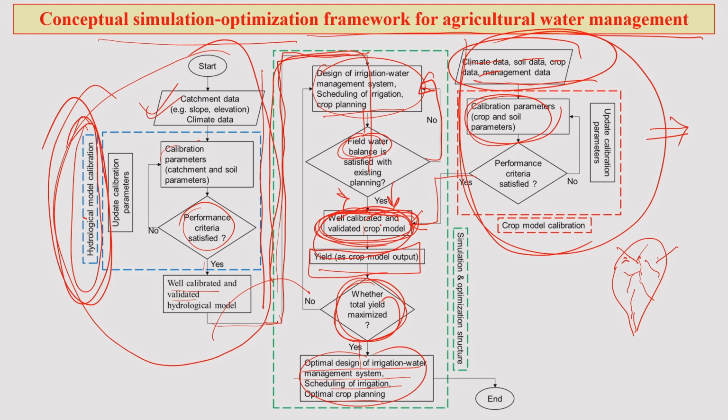Because when the result of the hydrological model is integrated with the crop model, you can ideally tell that if I irrigate this much water, I can get this much yield. That is the beauty of integrating two different models, a water model and a crop model, and coming out with an optimization framework for agriculture water management, for better yield with less or efficient use of water resources.